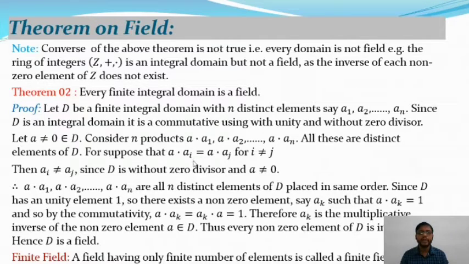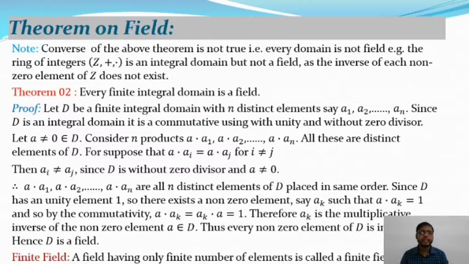Suppose that a·ai is equal to a·aj for i not equal to j. Then ai is not equal to aj. So since D is without zero divisor and a is not equal to 0, then a·a1, a·a2 up to a·an are all n distinct elements of D placed in the same order.